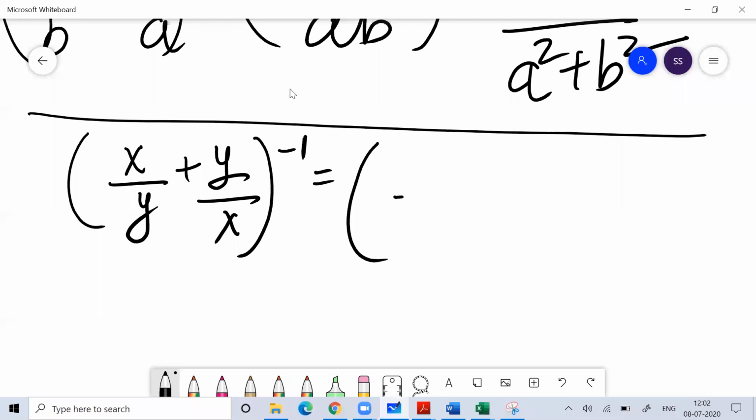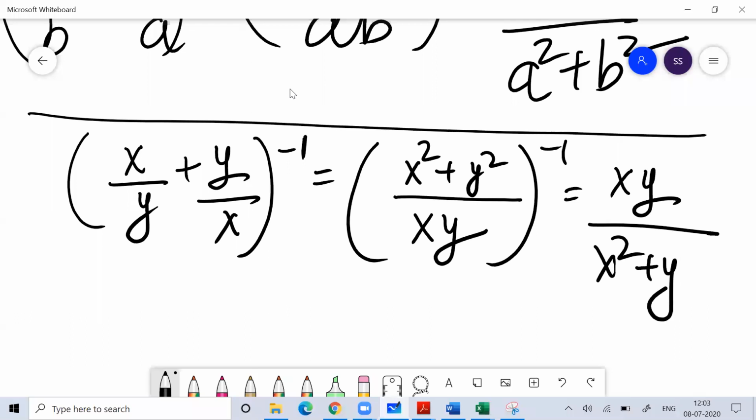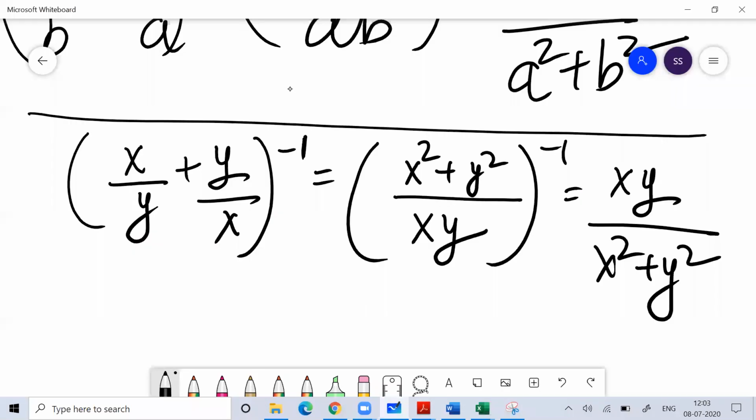In this question, if you take LCM, I think everyone knows how to find LCM. Inverse, what do you mean by inverse? So the answer is this. Clear everyone? Everyone understands, no? What is inverse? A to the power -1 is 1 by A.